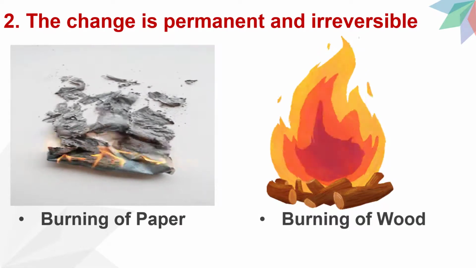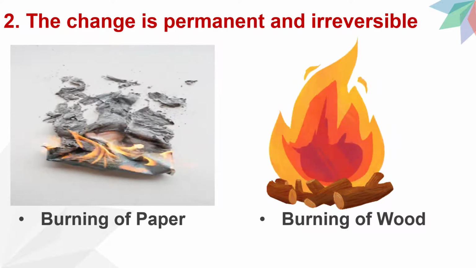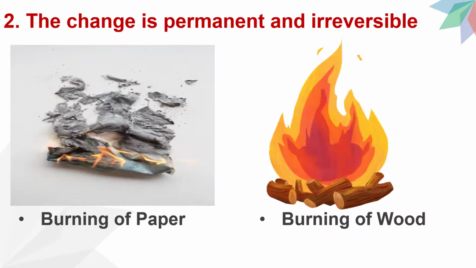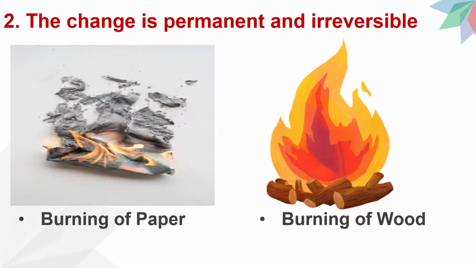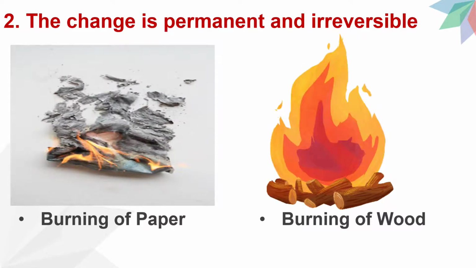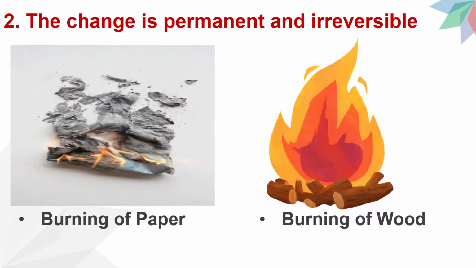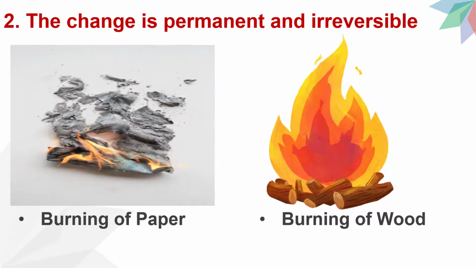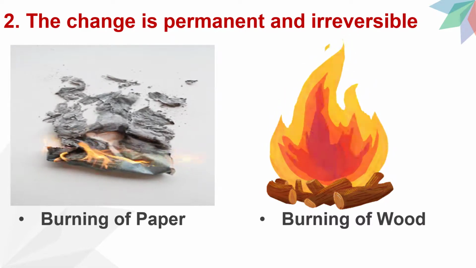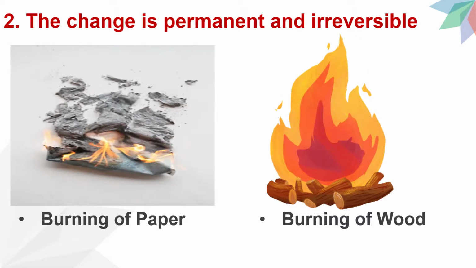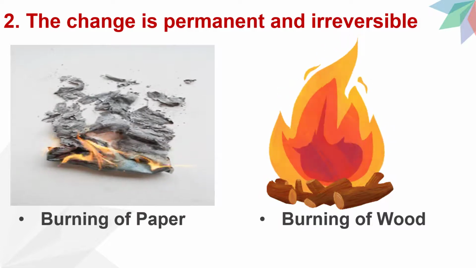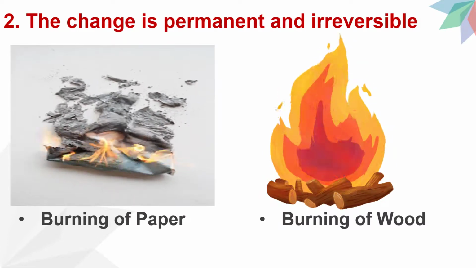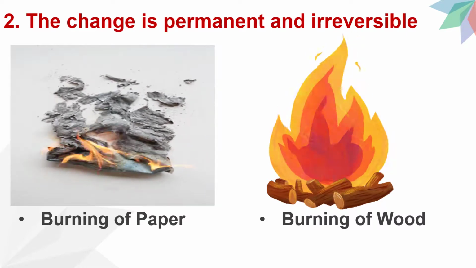Example 2: burning of wood. When wooden sticks are fired, they burn and coal is formed. Also, carbon dioxide gas is evolved. Even when the burning is stopped, the coal cannot be changed back into wooden sticks. This shows that the formation of coal is a permanent and irreversible change.